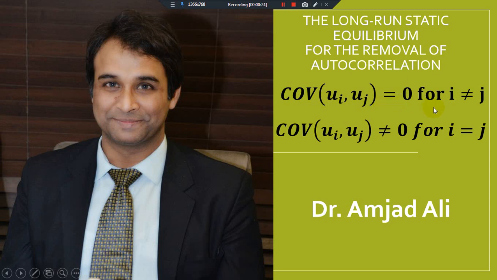This means that two errors are independent of each other and not correlated with one another. But if the covariance between two errors is not zero, this means that maybe two errors are no more independent of each other, or they are correlated with one another, and this phenomenon is known as autocorrelation.